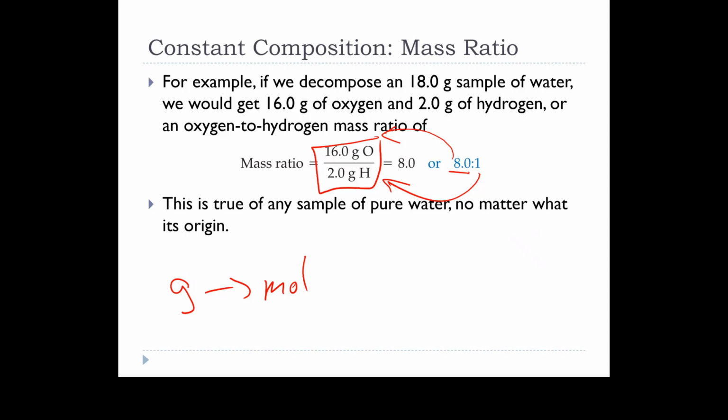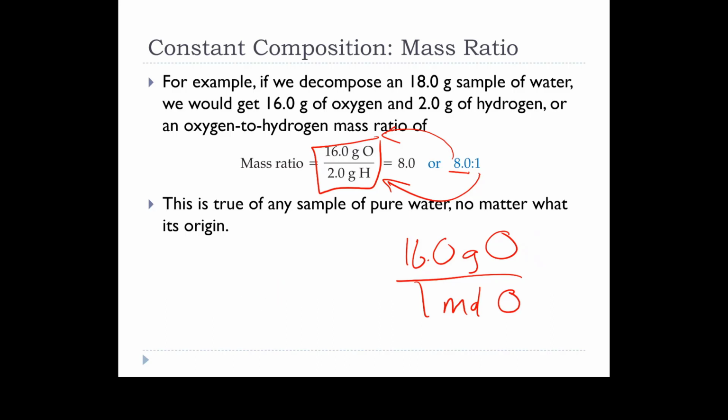Right, so we go to the periodic table, we look up oxygen, we see the number 16.0, or maybe 15.99, okay? What that means is that that's 16 grams of oxygen for every 1 mole of oxygen, right? That's the conversion factor that we get. So you tell me, looking at this sample that we've got right here, how many moles of oxygen are there? All right, so now go to the periodic table and find hydrogen. And what is the molar mass of hydrogen? Pretty much 1. 1.01 or something like that, right? Tell me how many moles of hydrogen are there? 2. So we got 2 hydrogens and an oxygen, water, right?